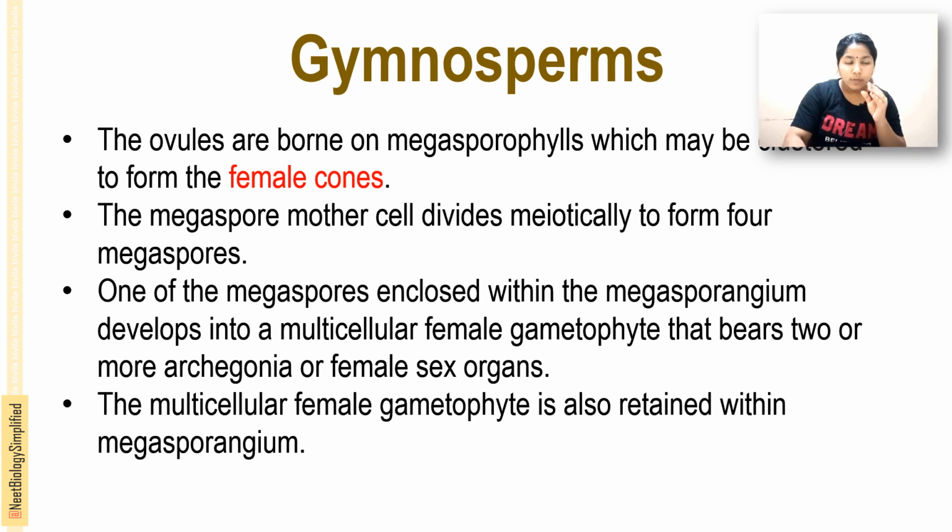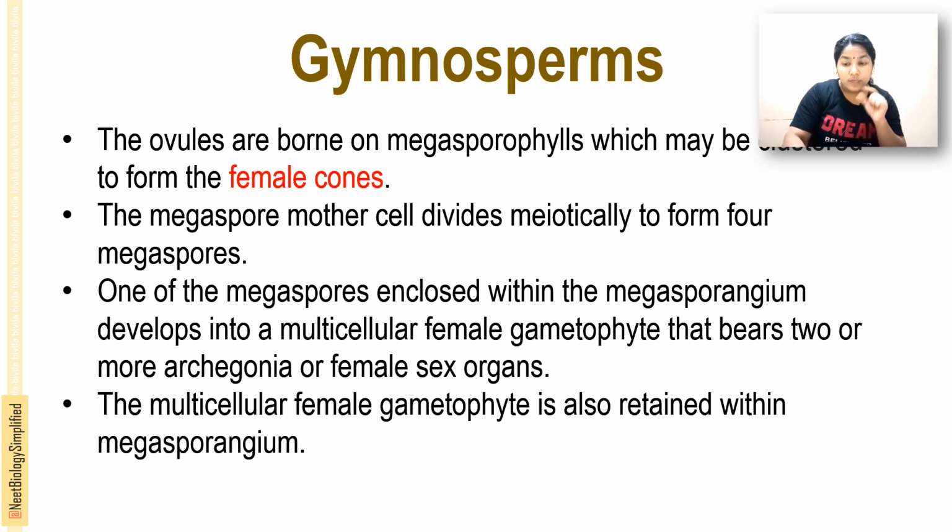The megaspore mother cells divide meiotically to form the 4 megaspores. In the first part I told you that they divide mitotically, so that was wrong. They divide meiotically to form the 4 megaspores.